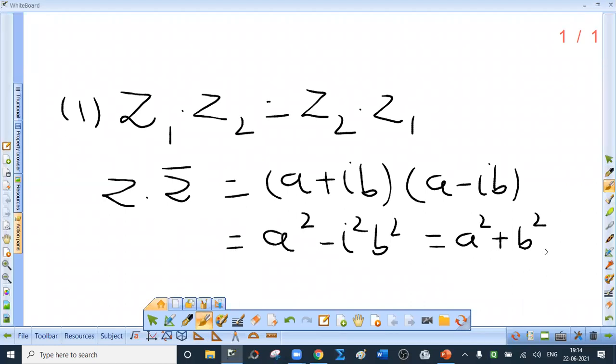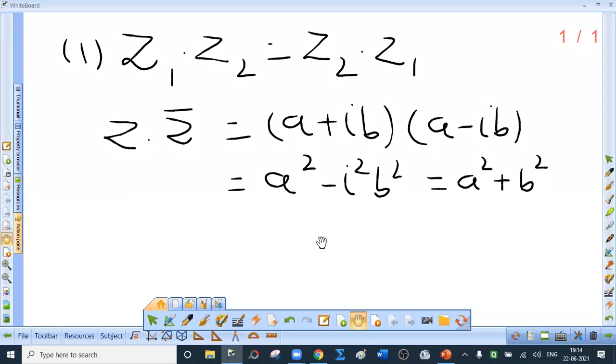Every real number is a complex number, but this is purely real. This also gives us factors of a square plus b square. Note that a square plus b square has no real factors, but it has imaginary factors: a plus ib, a minus ib. Is that clear? Good. Now, can you tell me about the sum of z and z bar?